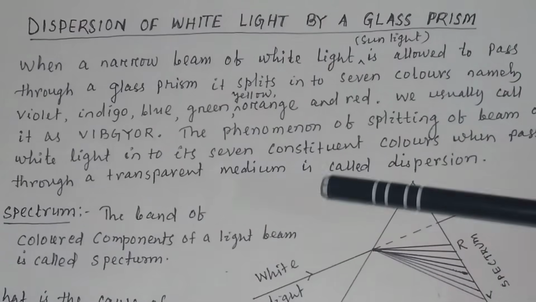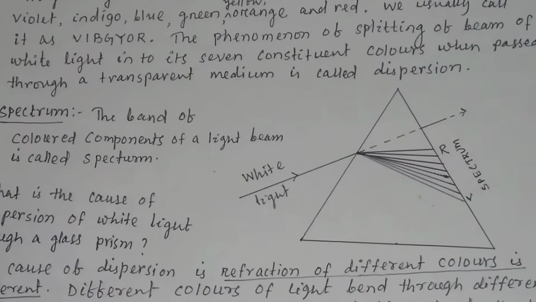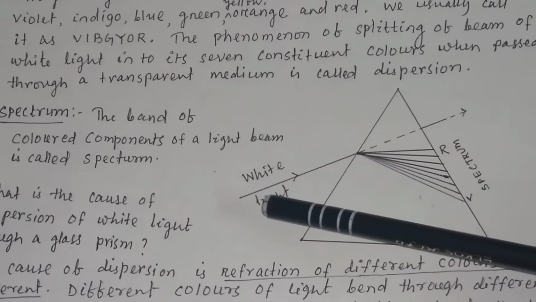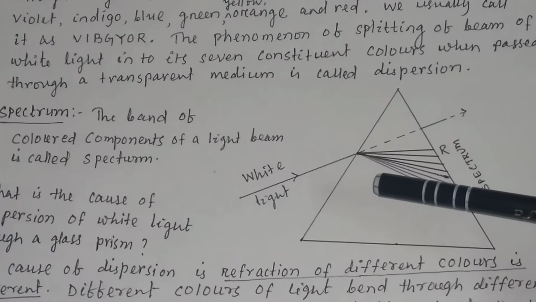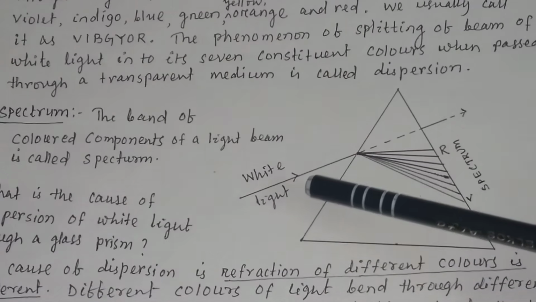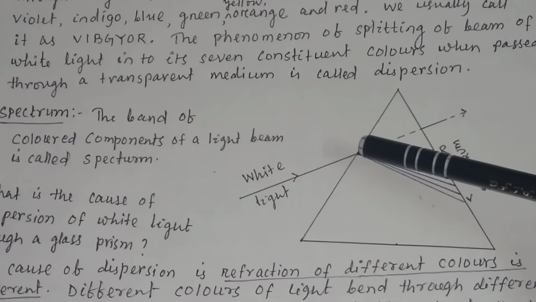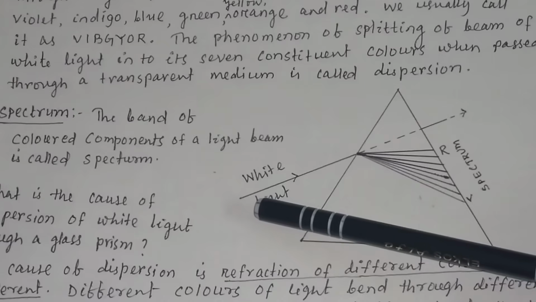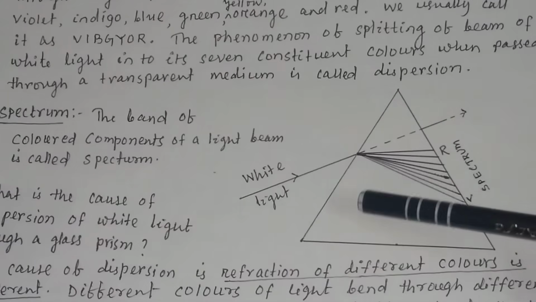Then what is spectrum? You see, this is a prism, a glass prism. White light is allowed to pass through this glass prism at a certain angle. Angle is also important. You create a beam of white light by means of a pinhole, and allow white light to fall on this prism.